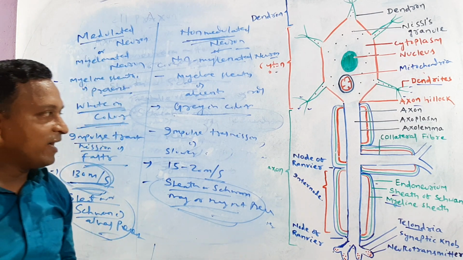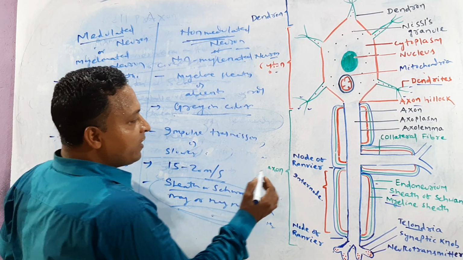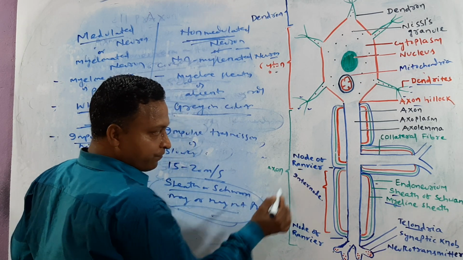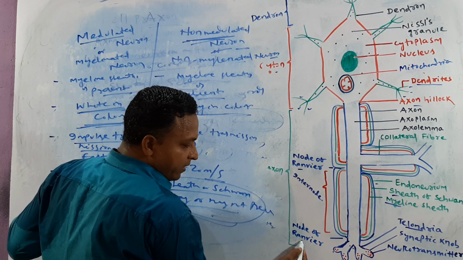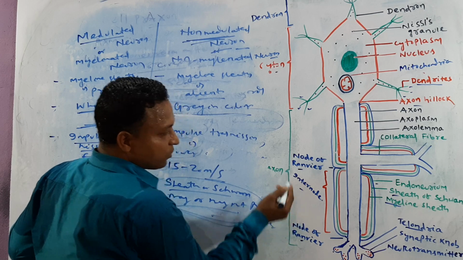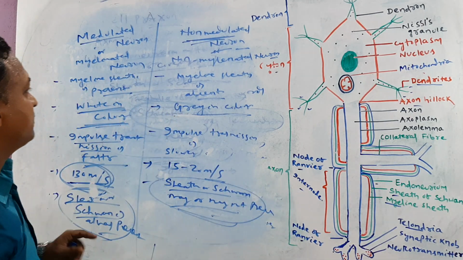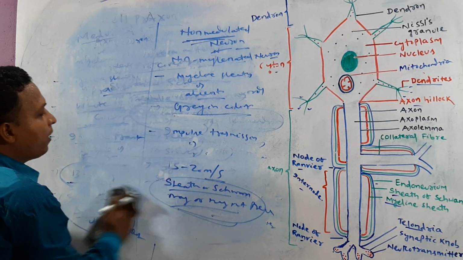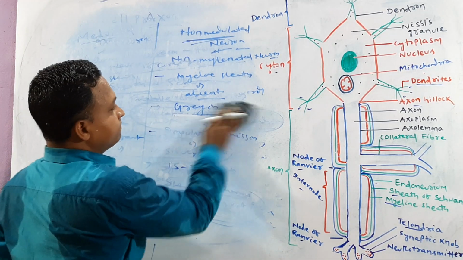Okay, clear? Let us focus here. Another feature found is called node of Ranvier, and internode. I want to tell this last one. If we talk about which one? Node of Ranvier.